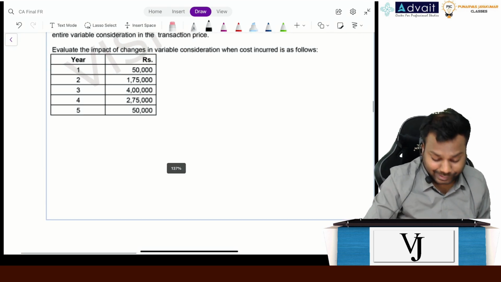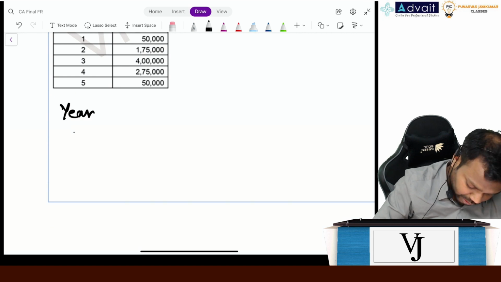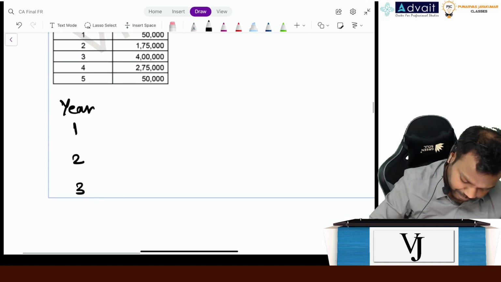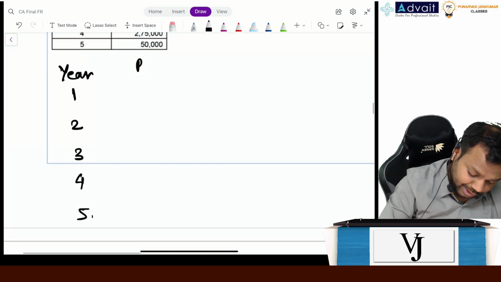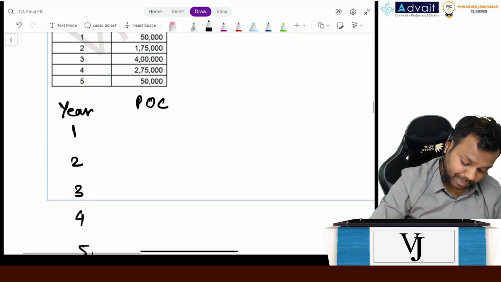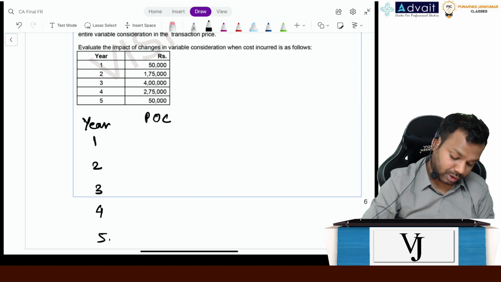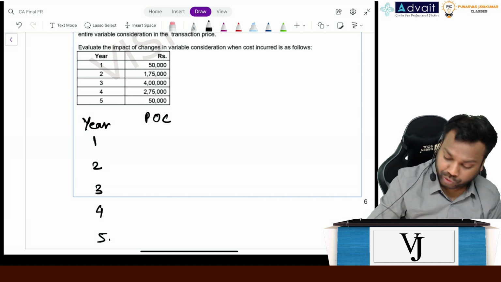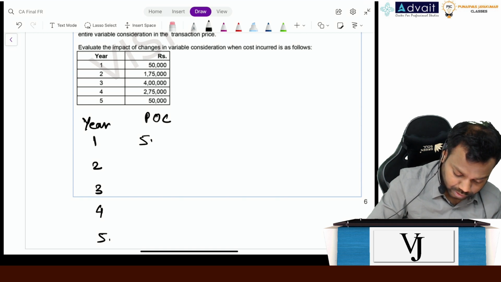Now, let's assess the years: 1, 2, 3, 4 and 5. Percentage of completion. Tell me, what is the percentage of completion for these 5 years? Cost to cost method, input method. So 50,000 by 950,000, tell me. 5.26%.